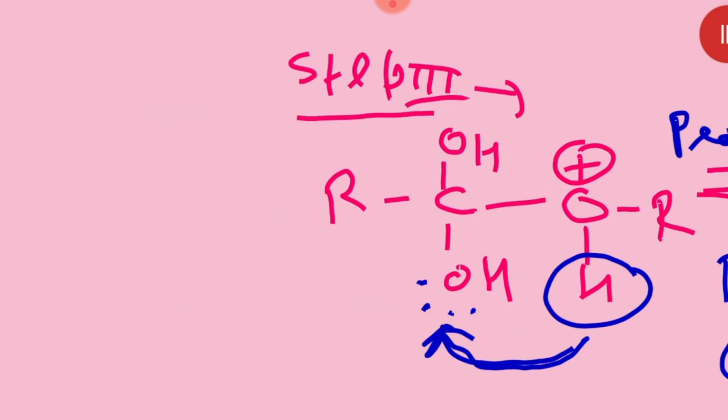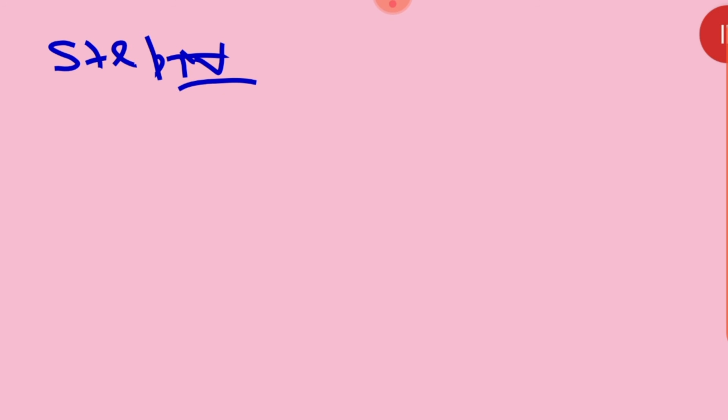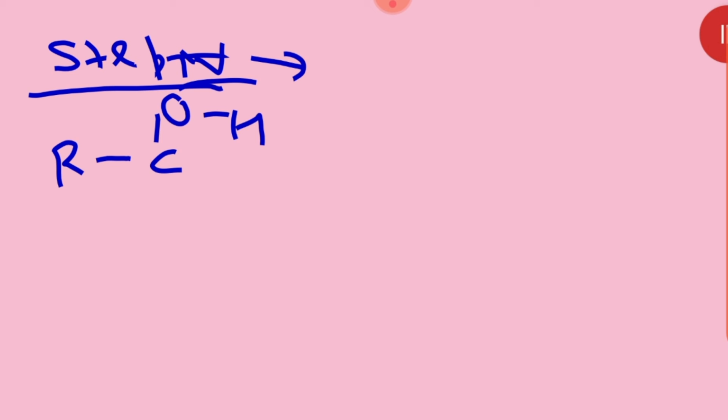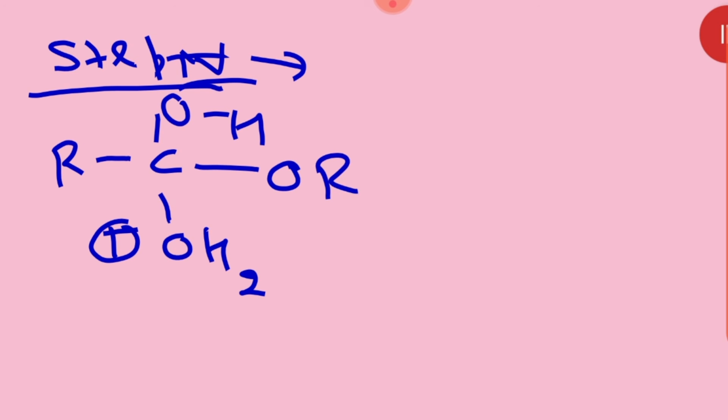Now after step number 3 we are going to make step number 4. What are we going to make? In step number 4, what to do there? Just see, all of you. There is the R C OH, then OH2 positive, then it is OR.